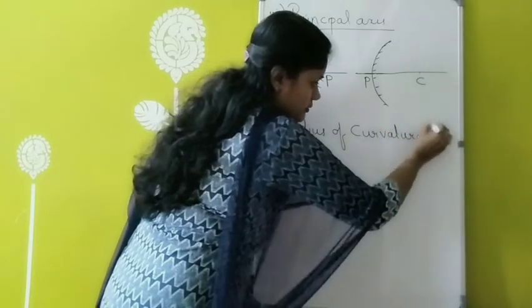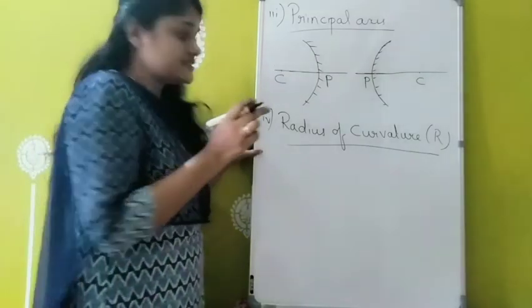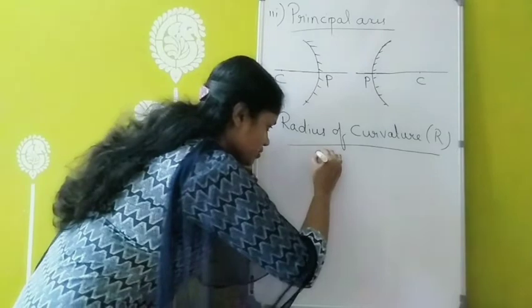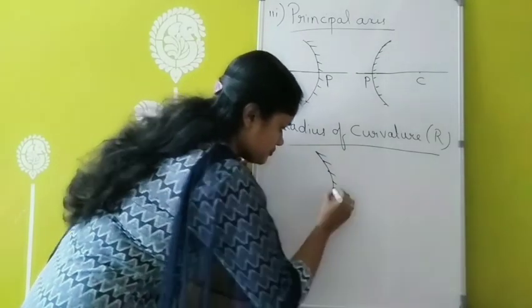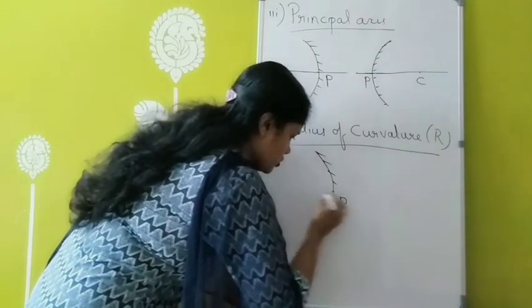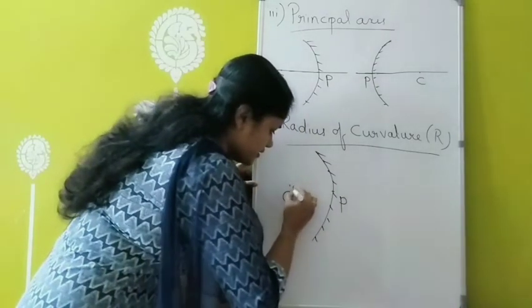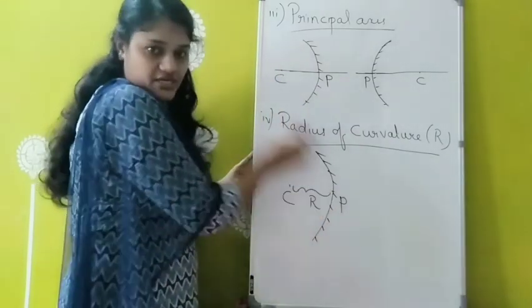Symbol is R. So radius of curvature is the distance between the center of curvature and pole. Okay, I am drawing a concave mirror here. Pole. So suppose this is the center of curvature. Then this much distance can be called the radius of curvature. Distance between the center of curvature and pole.